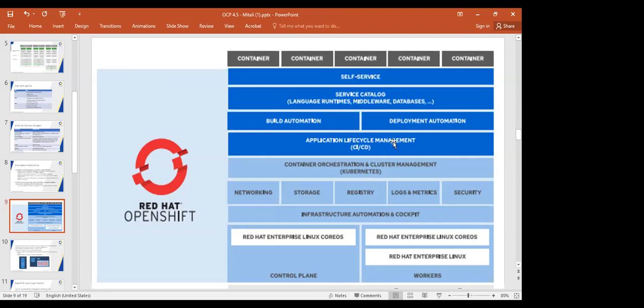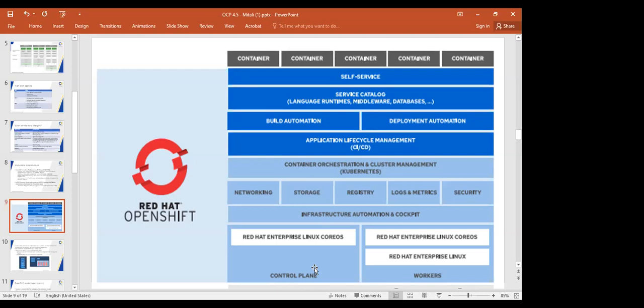Now, in the architecture, what do we decide? How many nodes are there in the OpenShift architecture? One is the master node, the second is the worker node, and the master node is called the control plane. Clear?